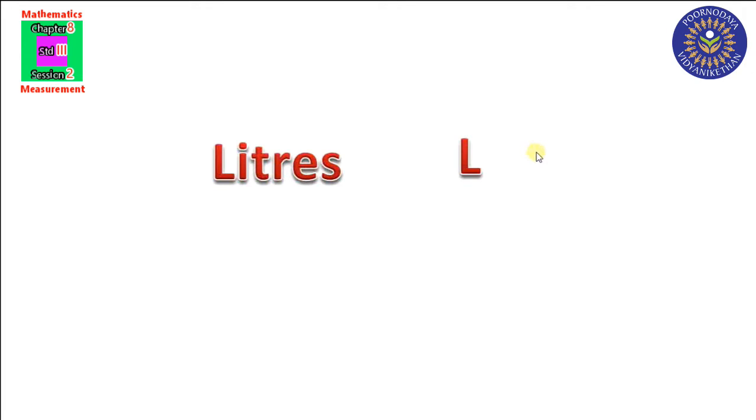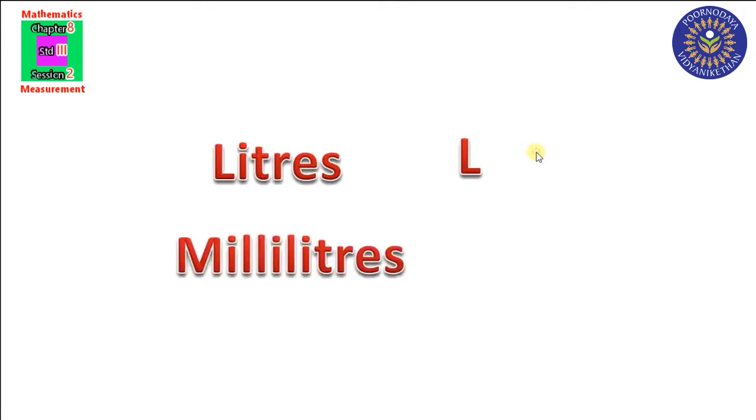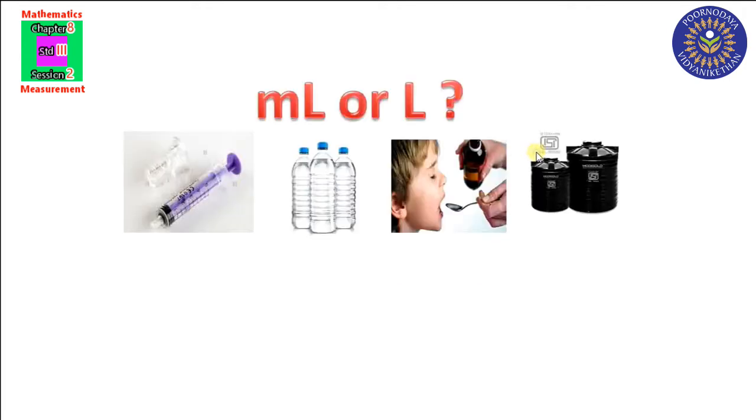Measuring larger capacities. And the next one is milliliters. In short, we can write ml. Milliliter is used for measuring smaller capacities. Milliliters is used for measuring smaller capacities. Clear? Children, here is a worksheet.